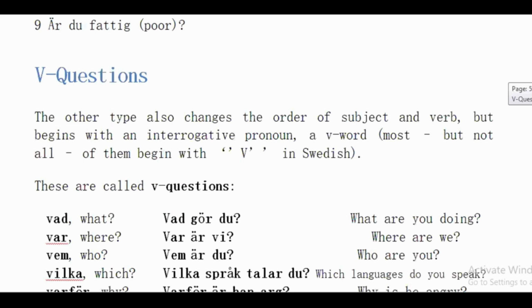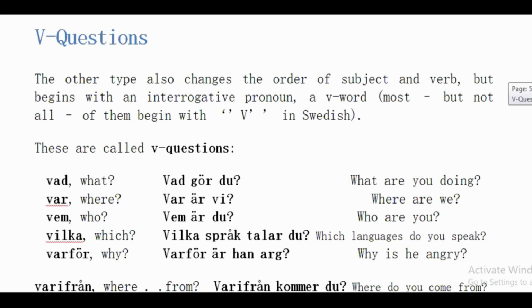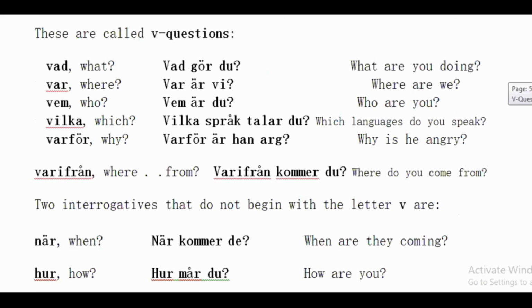The next we have V questions. We call them W questions in English and V questions in Swedish. Here we have the first one, that is vad. That means what. Vad heter du means what is your name, and we can call it also vad gör du, what are you doing? The next one we have var. Var är vi? Where are we?